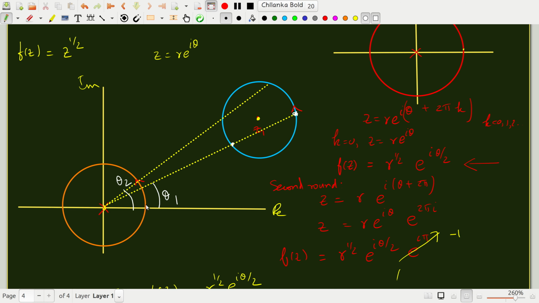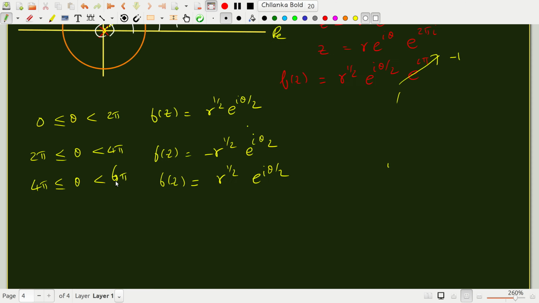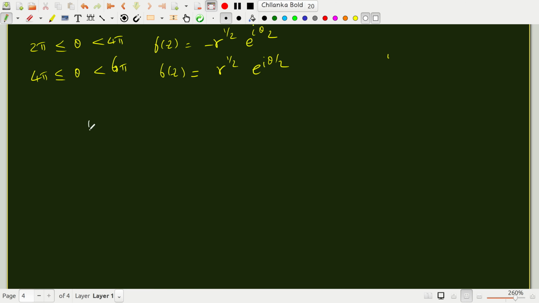That happens only if you go around the origin. If you don't go around the origin, then the function is not multiple valued. So the origin is called the branch point of this function. The branch point of f of z equals z to the half is z equals 0.